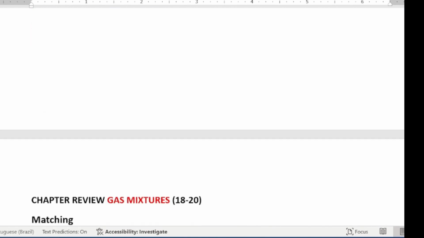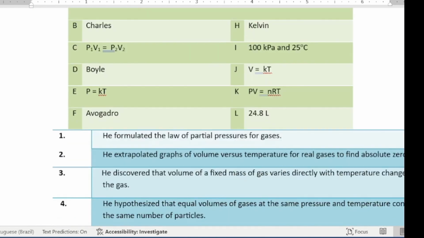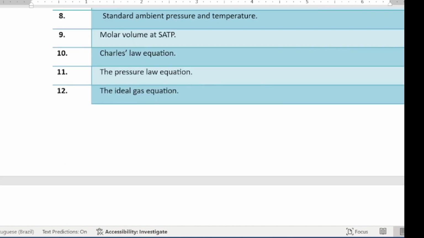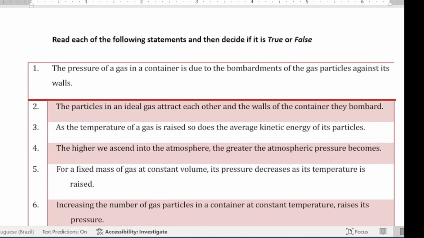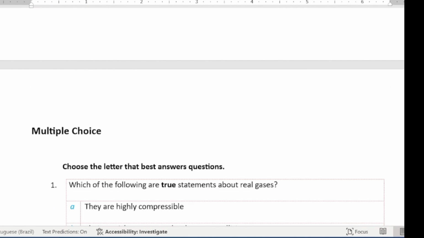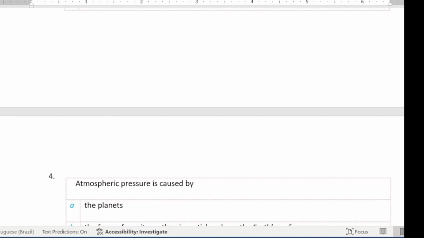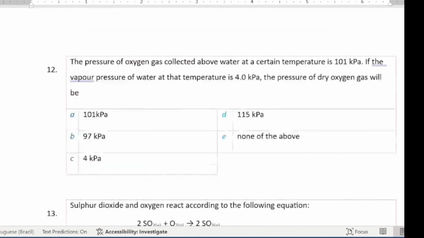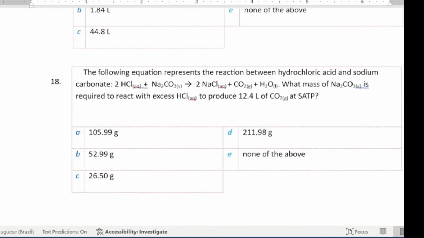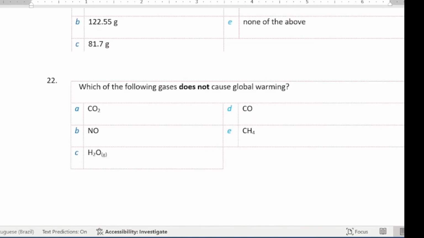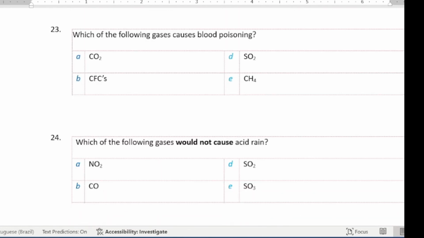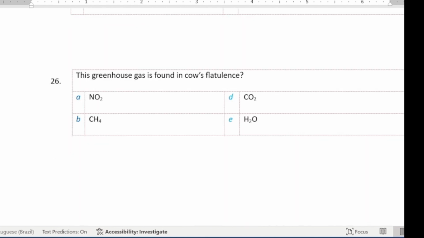And here you have some questions for you to do at the end of chapters. For example, we have all these exercises for you to do, matching, true and false, and then a series of multiple choice questions for you to answer. And of course, the answers to these are found in your solution manual.